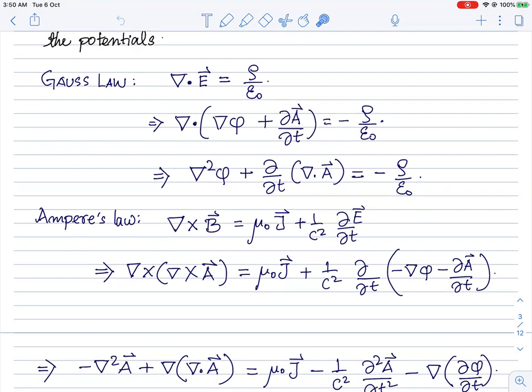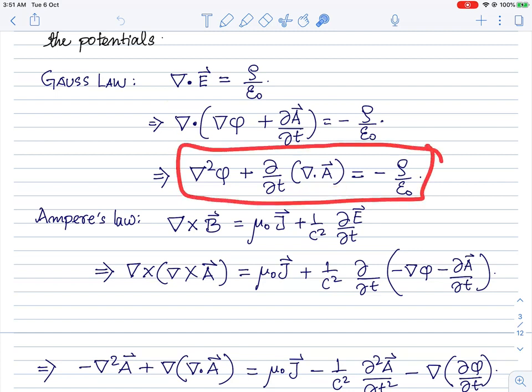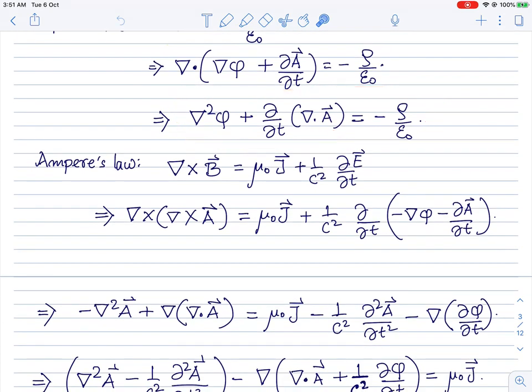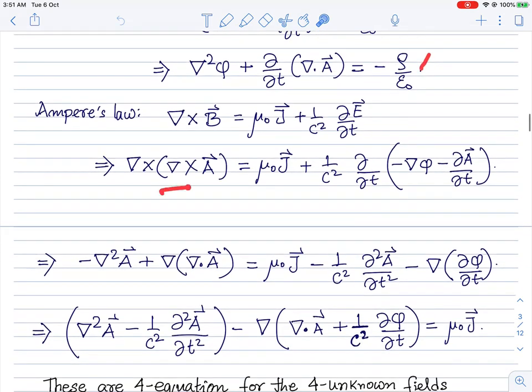So now we have these vector potentials, and we are trying to write these equations down. What are the equations for the scalar and vector potentials? In Gauss law, if I substitute the form of the electric field, I have taken the minus sign out here, and now this will give me the Laplacian on phi, and this will give me a term which is the time derivative of the divergence of A. So this is the equation that I need to solve in order to know phi and A.